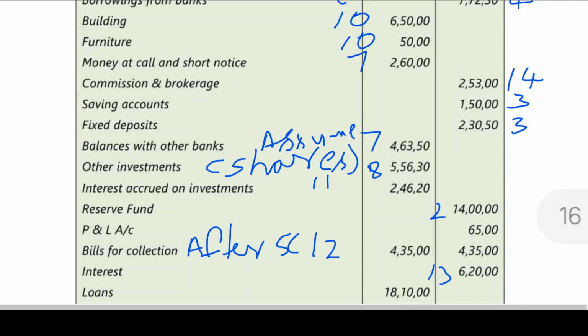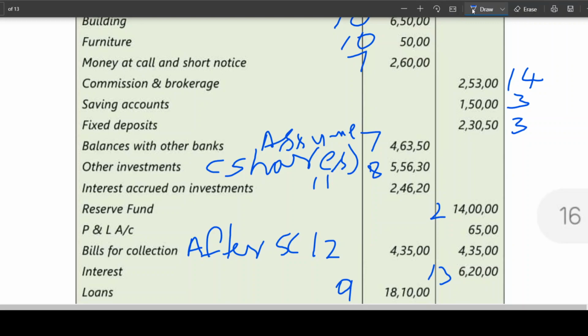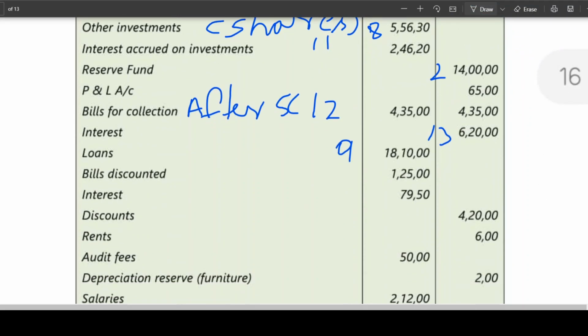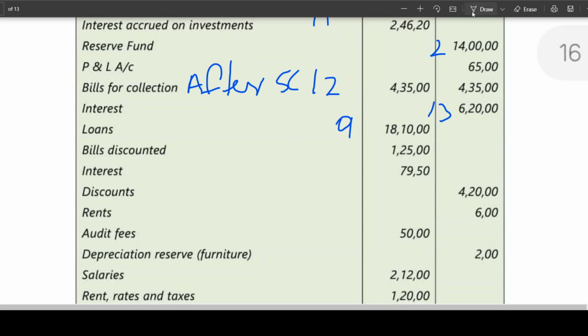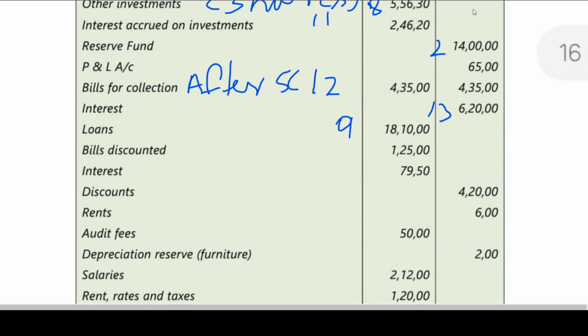Loans. Loan is a liability, no? Loan is a liability, or a debit balance. This debit balance is indicating advances given. Advances will go to schedule 9. Then bills discounted also will be taken to schedule 9.